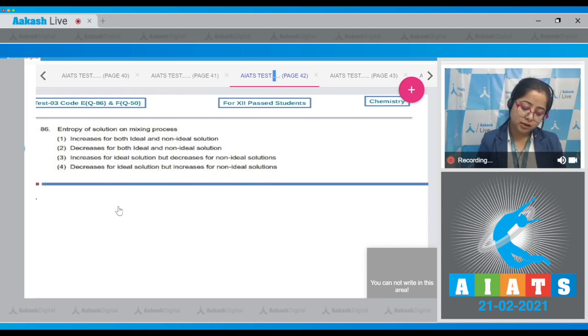Student, among the given statements, the correct statement is option number 1, as we all know that mixing of two solutions increases randomness. As a result, entropy increases for both ideal as well as non-ideal solution. So the correct answer is option number 1.